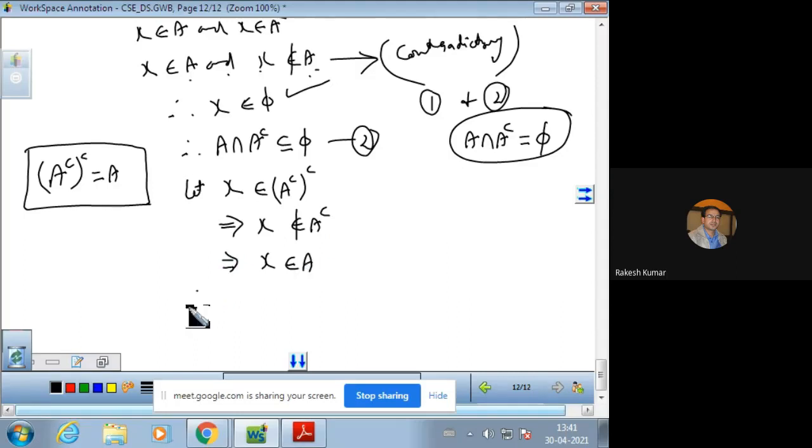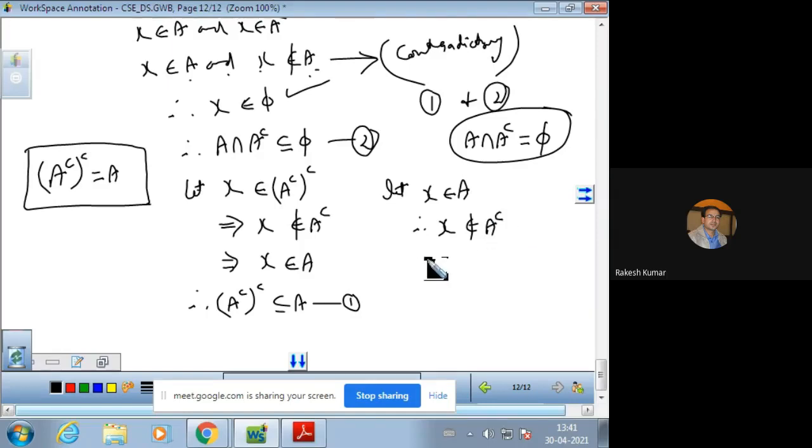Therefore we can say that the complement of A complement is a subset of A. Name it as number 1. Similarly we take from the other side: x belonging to A, therefore x does not belong to A complement, and this gives that x belongs to the complement of A complement.